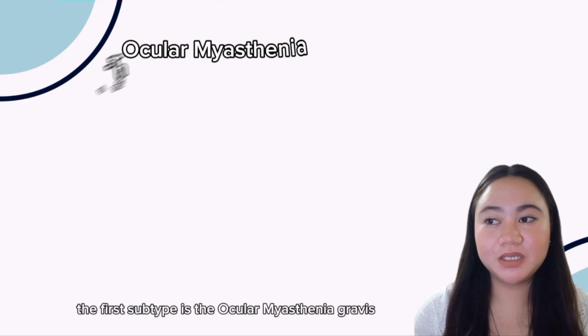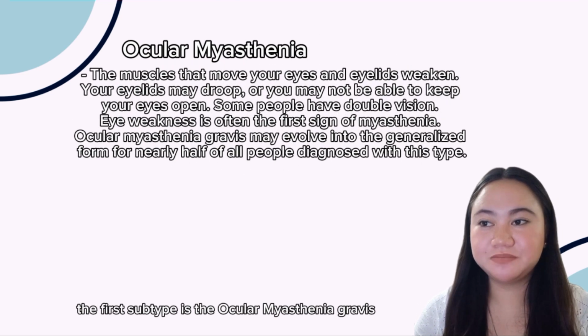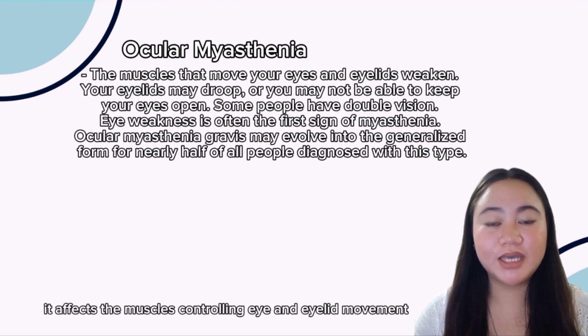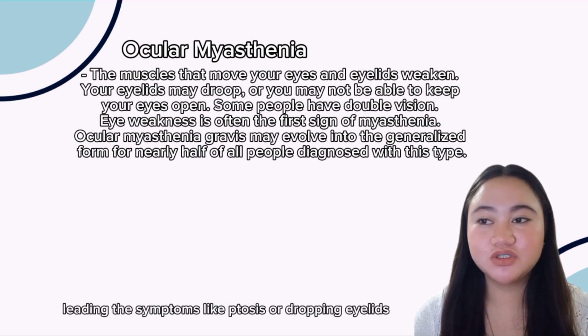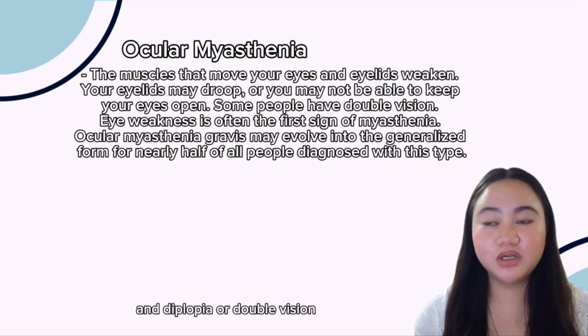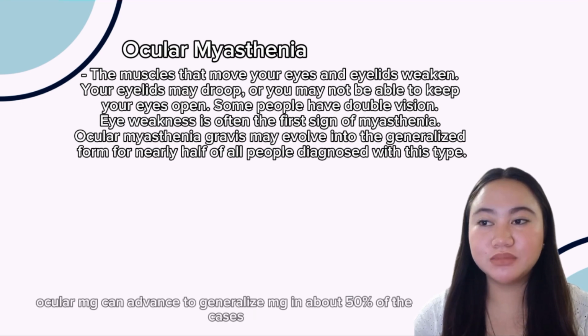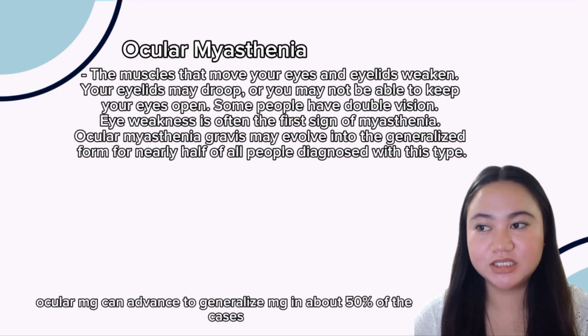The first subtype is ocular myasthenia gravis. It affects the muscles controlling eye and eyelid movement, leading to symptoms like ptosis, or drooping eyelids, and diplopia, or double vision. Ocular MG can advance to generalized MG in about 50% of cases.